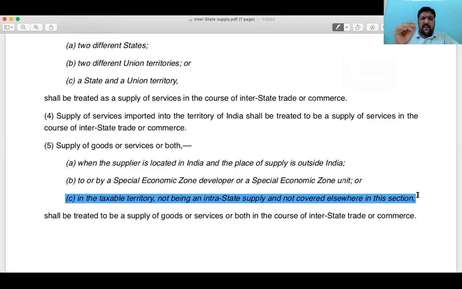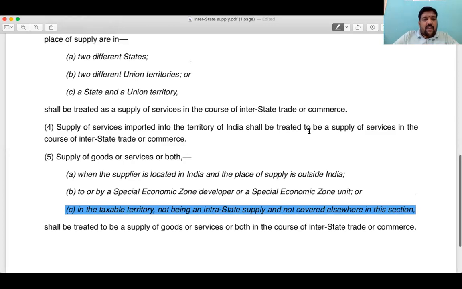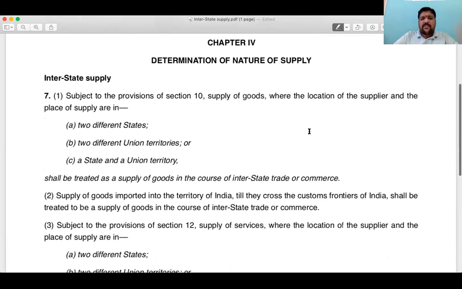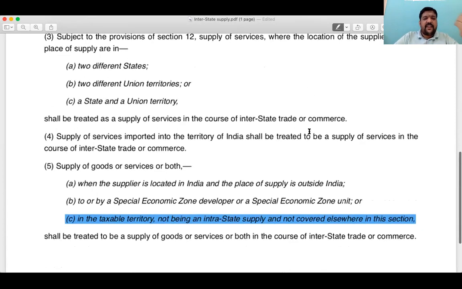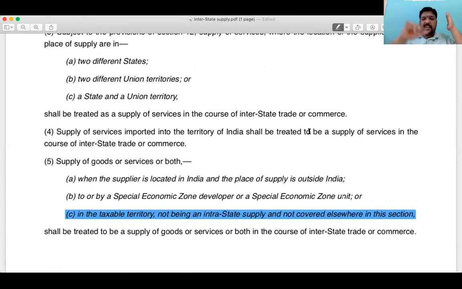Supply of goods or services or both. You read it only as service. Supply of service in the taxable territory. Yes. Not being an intrastate supply. It is not an intrastate supply. Yes. And not covered elsewhere in this section. Not covered elsewhere in this section. It is not covered by 7.1. It is not covered by 7.2. It is not covered by 7.3. It is not covered by 7.4. Yes, sir.